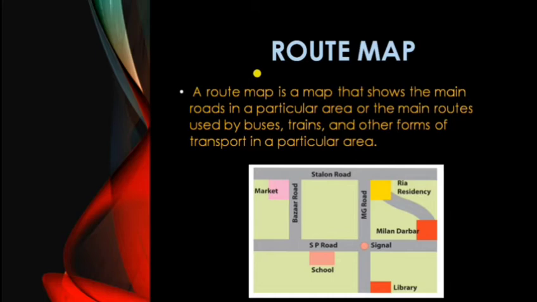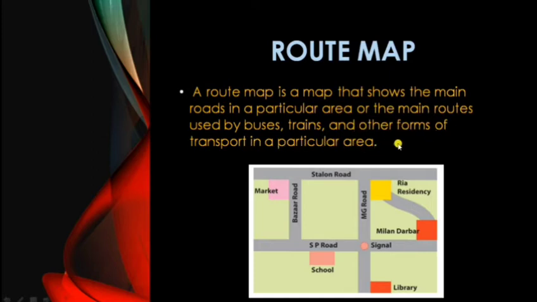So let us have a look at the route map. A route map is a map that shows the main roads in a particular area, or the main routes used by the buses, trains, and other forms of transport in a particular area.